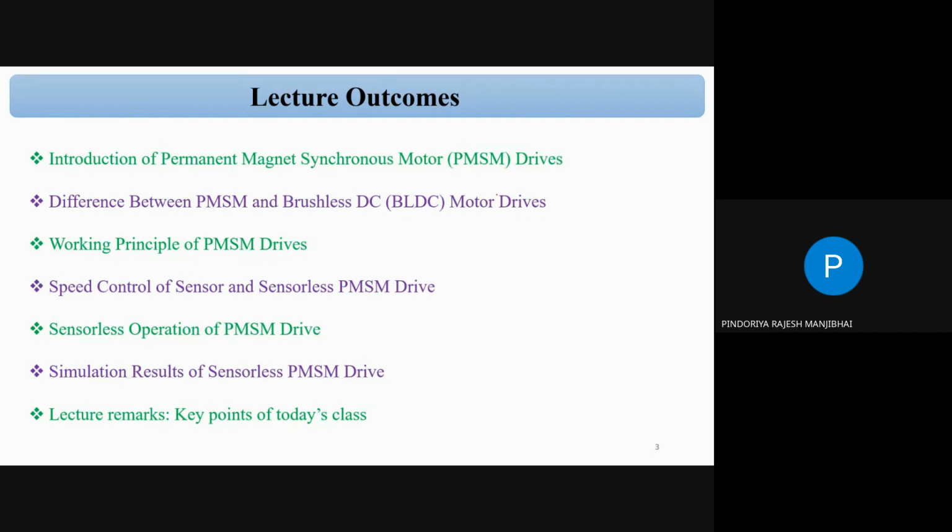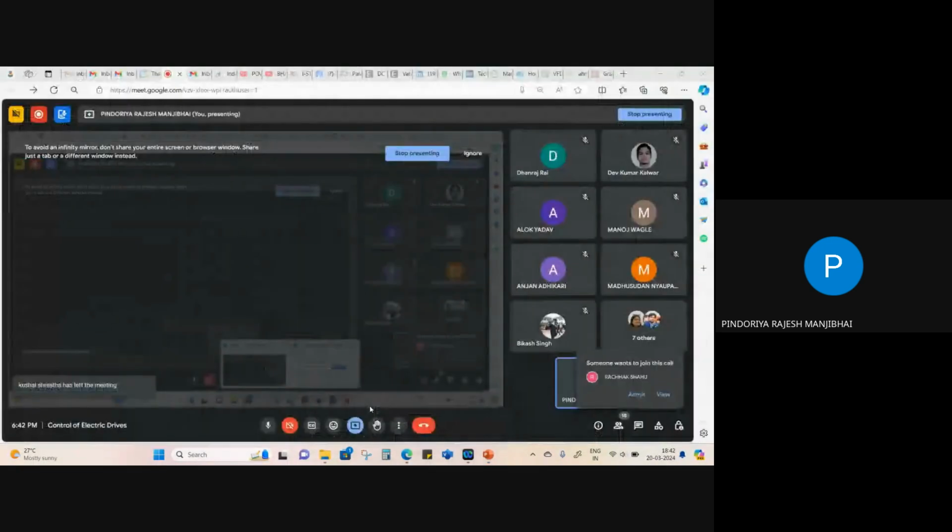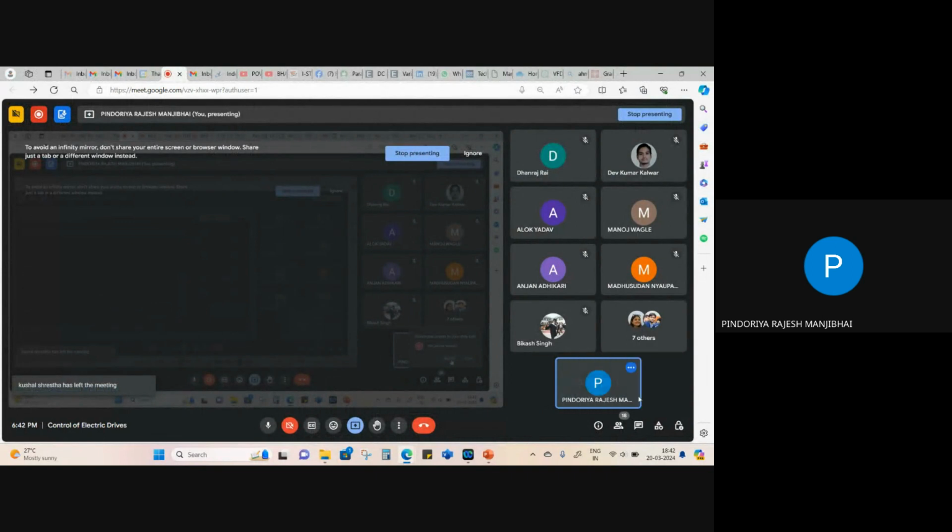So starting with the introduction of the permanent magnet synchronous motor. PMSM stands for permanent magnet synchronous motor. So that is the full form of the PMSM. So PMSM drive, starting with the introduction. Just one minute, somebody wants to join the class. Yes, sir. Check.